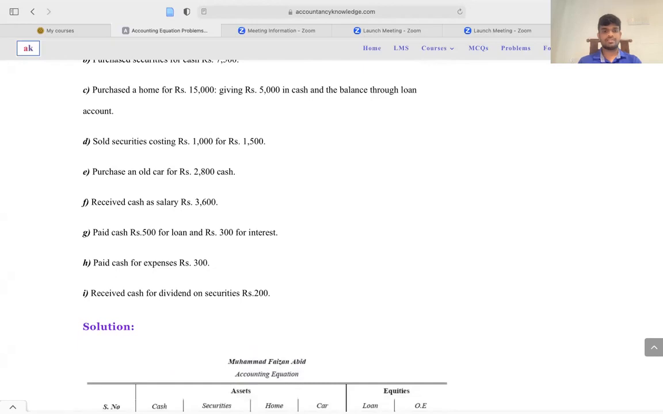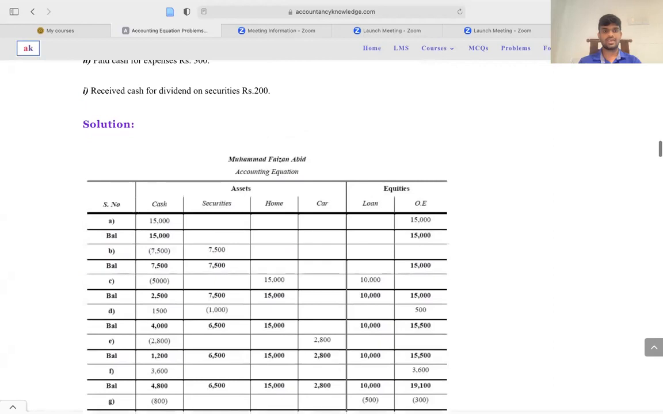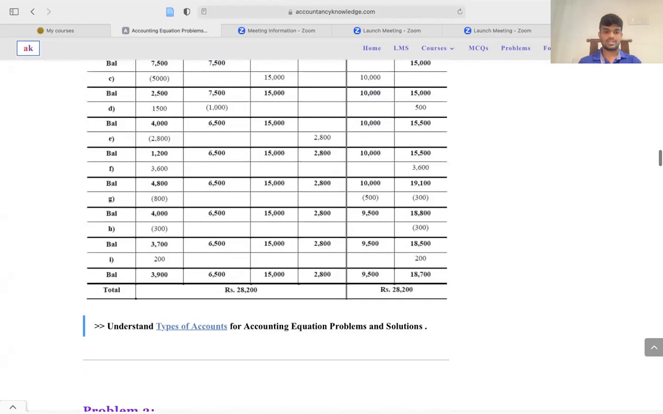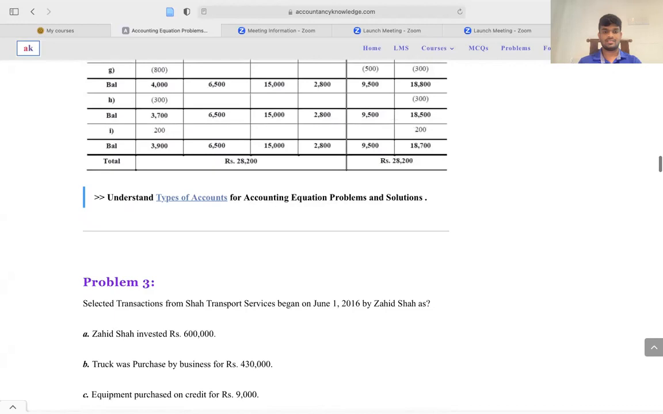And receive cash for dividend on securities, rupees 200, right? So you receive cash for dividend on securities for rupees 200. That means your cash balance needs to be increased by 200 and your owner's equity needs to be increased by 200, right?